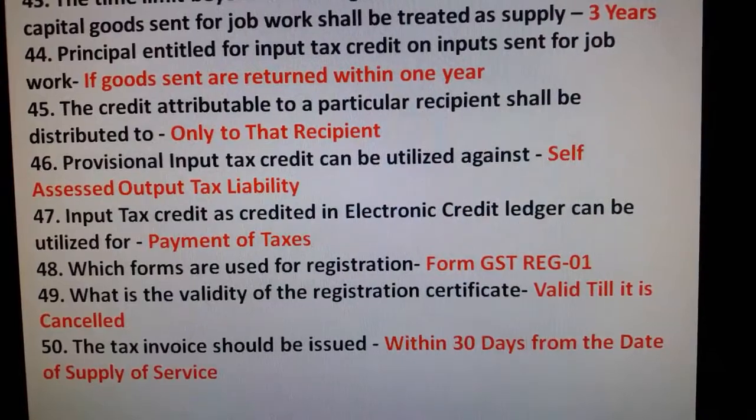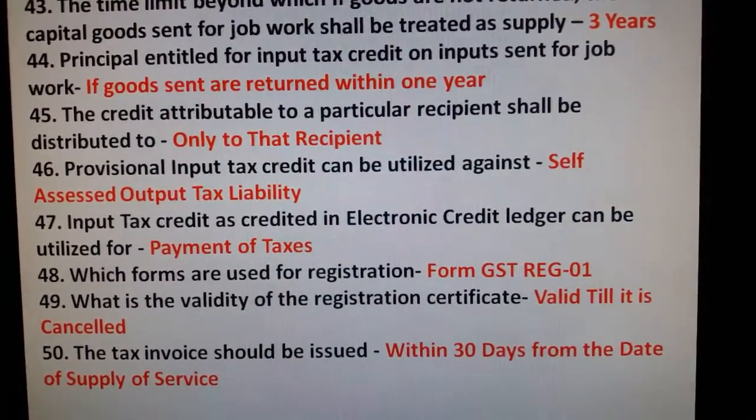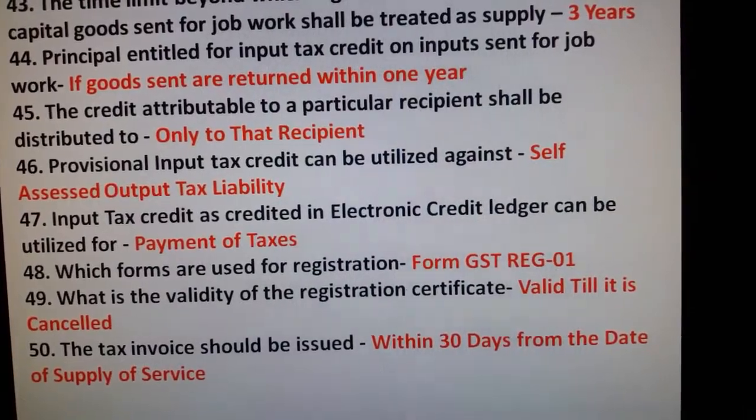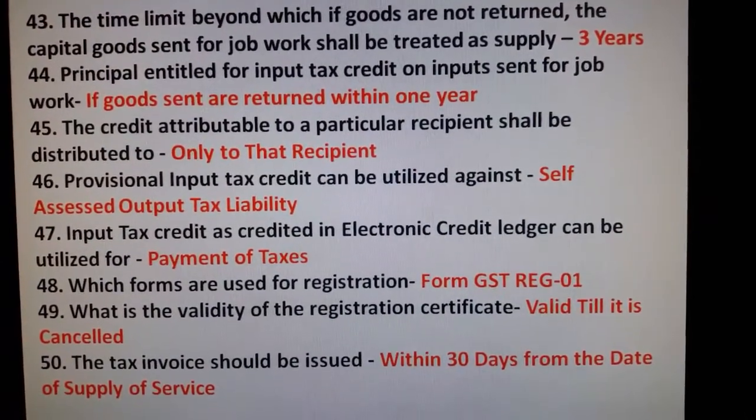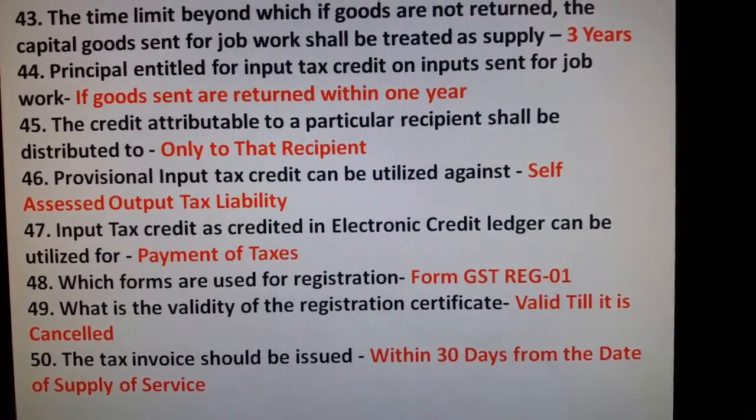Which form is used for registration? Form GST REG 01. What is the validity of the registration certificate? Valid till it is cancelled. The tax invoice should be issued within 30 days from the date of supply of service.